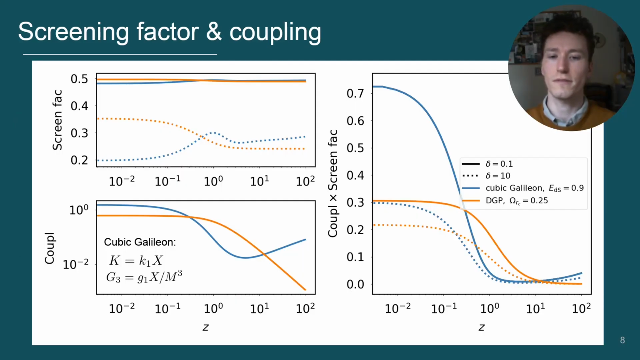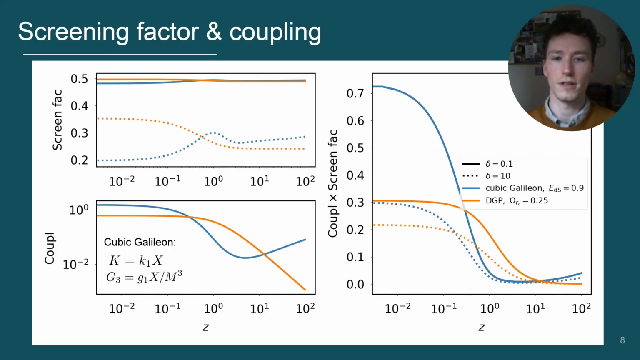So, what do the screening factor and coupling, and their product, look like? In this plot, I show each of these dimensionless quantities for 2 different theories. Our first theory is a simple cubic Galileon model that we get by picking a simple form for 2 of the Horndeski functions, K and G3, as shown in the bottom left panel. With this cubic Galileon model, we then enforce a de Sitter-like attractor behaviour, where the effective dark energy will dominate at some point in the future. This reduces the freedom of the model, such that instead of choosing both k1 and g1, we choose just a single parameter, H_dS, which is the value of the Hubble parameter at this future de Sitter point.